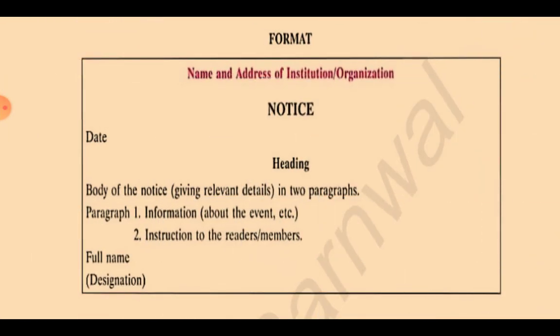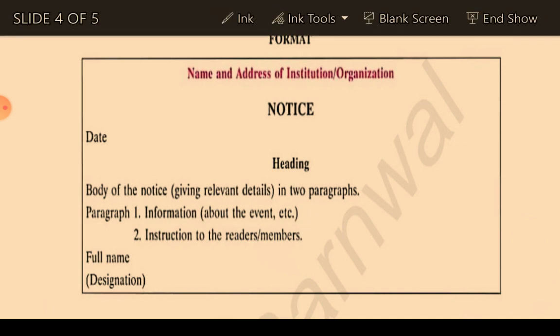So here is the format of how we will write the notice. First, the name and address of the issuing authority and organization. For example, if your school is writing a notice, you will write: the Suraj School, Bhiwadi. This should be in bold letters. Next we will skip one line. Then in the third line we will write the word NOTICE, and every letter should be in capital.